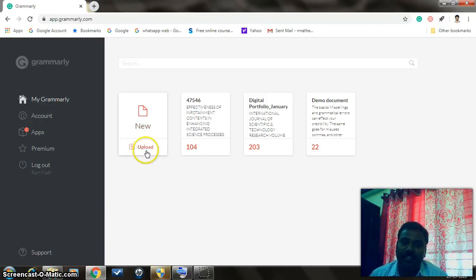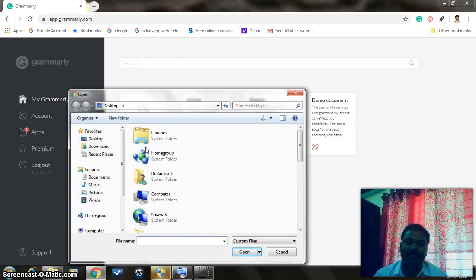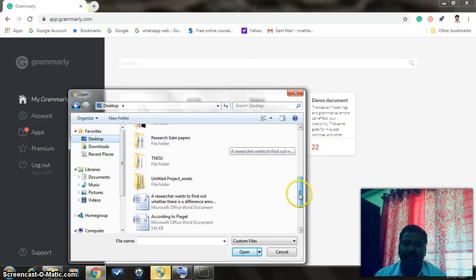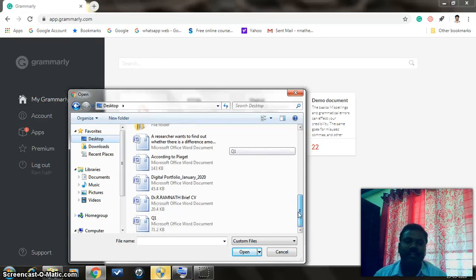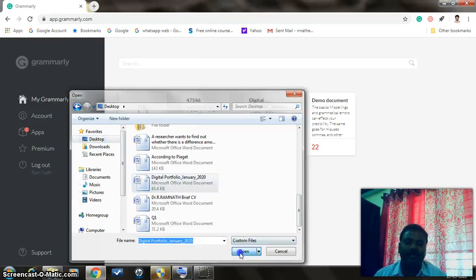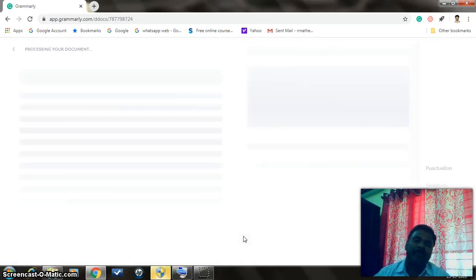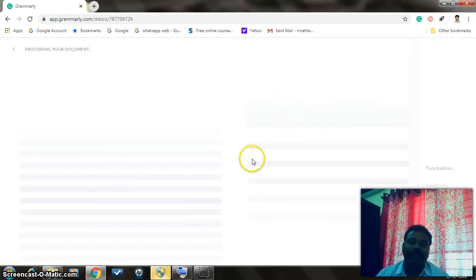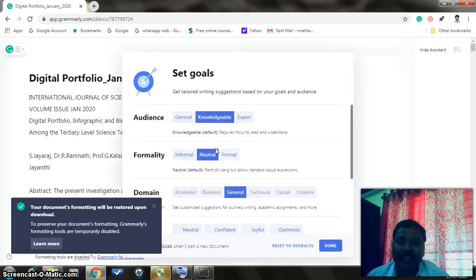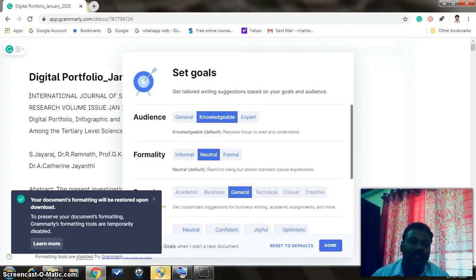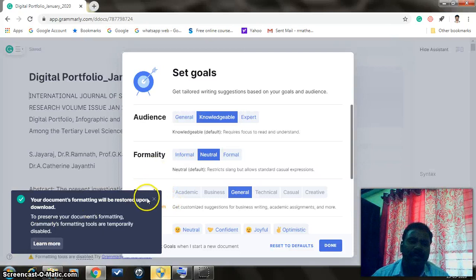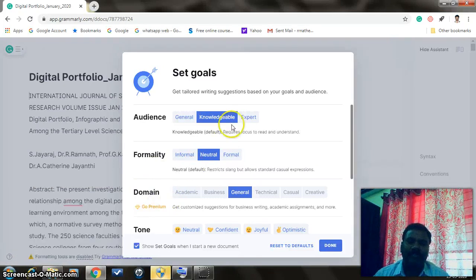Now there are different options. Here I can go and upload a new document. Whatever document you have in any part of your computer can be inserted. For example, I am inserting an article which was written recently. Once the article is uploaded, it will appear on the Grammarly page. There is an option.